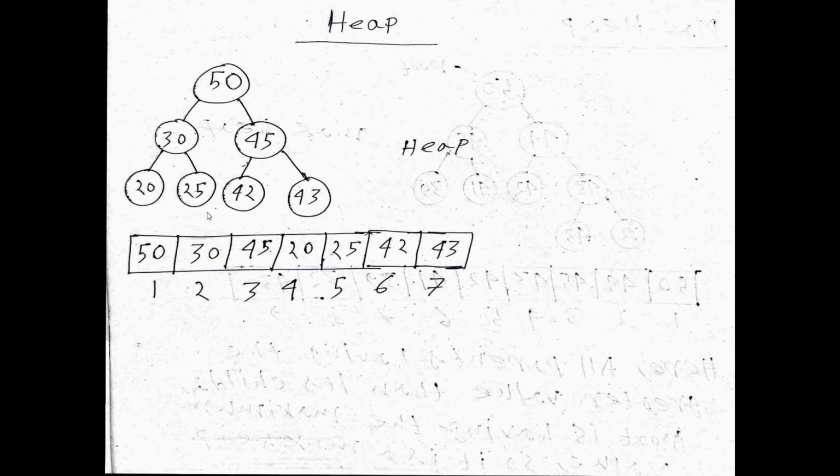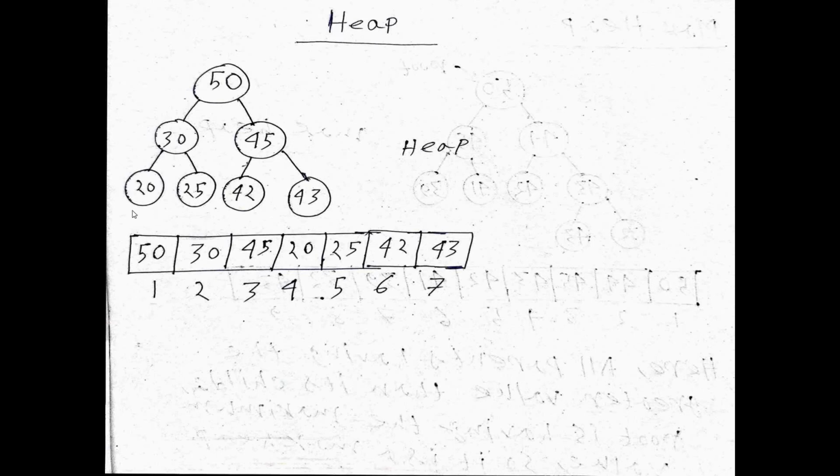Now, this is an example. First of all, I ask a question. Is this tree a complete binary tree? What is the procedure? How can I find whether a tree is a complete binary tree or not? The procedure says that if we represent the tree in an array, and there is no gap between the first element and last element, yes, that tree must be a complete binary tree.